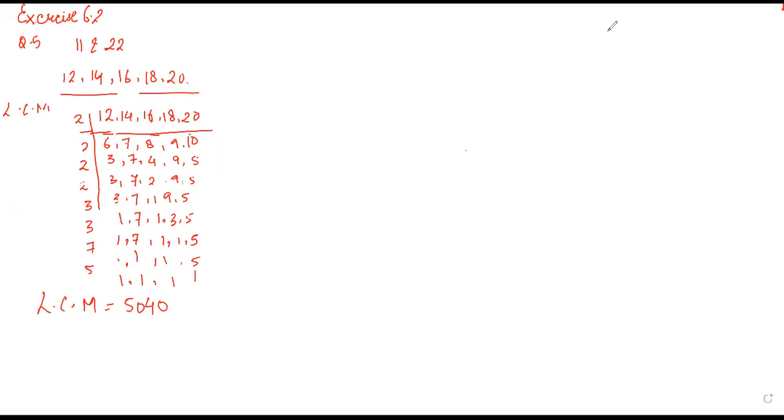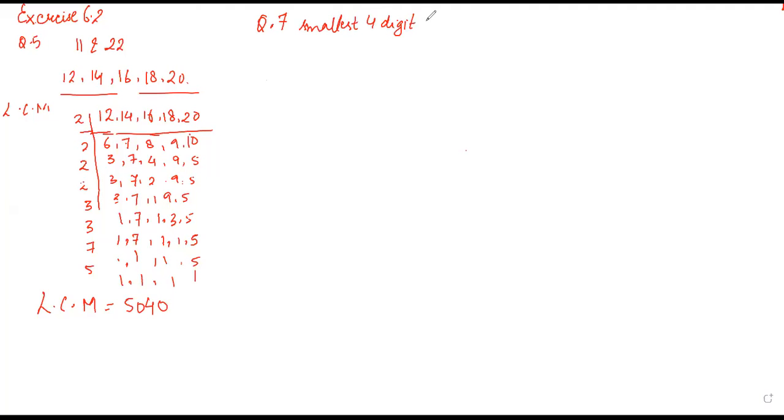Find the smallest 4-digit number which is exactly divisible by 18, 24 and 32. Okay, so let's start. This is question number 7 of the same exercise 6.2. In this you are supposed to find the smallest 4-digit number. So what is the smallest 4-digit number?